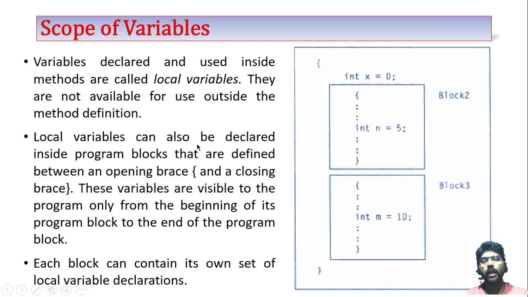Local variables can also be declared inside program blocks. If I write a for loop or while loop, within that loop I can declare some variables. Those variables are also local variables.